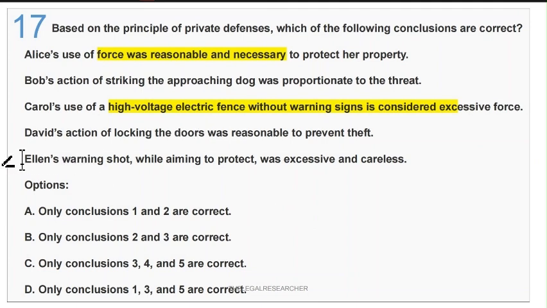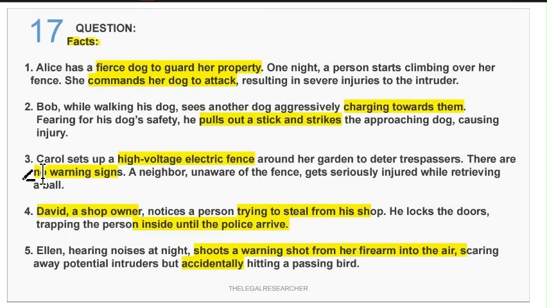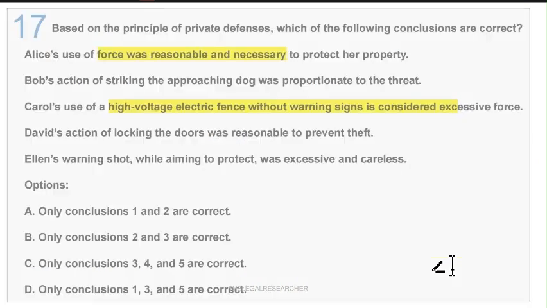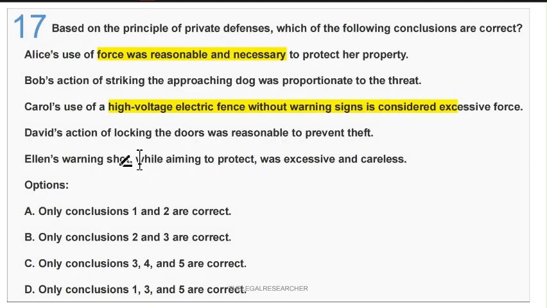So the fifth statement, if you see, Ellen's warning shot while aiming to protect was excessive and careless. Yes, she fired. Does it require firing? Why would you require to fire in the air? And even if you fire, you cannot fire carelessly. So this is also not a correct way.